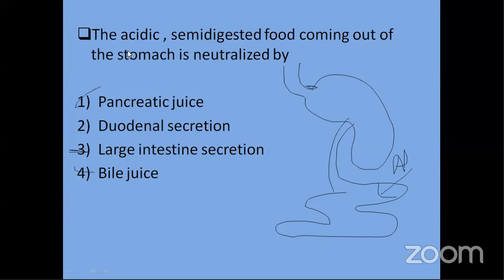Now, the question says the acidic semi-digested food coming out of the stomach is neutralized by. तो stomach में तो digestion हो गया कुछ, and then it is coming to the small intestine और neutralize करके alkaline कौन बना रहा है? That is the question. Options are pancreatic juice, duodenal secretion, large intestine, and bile.